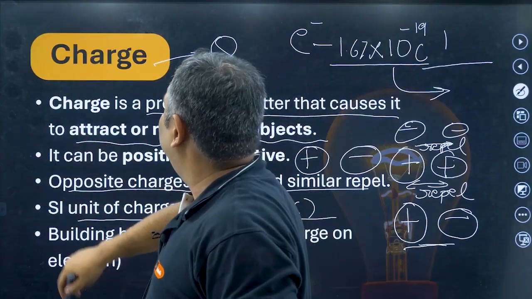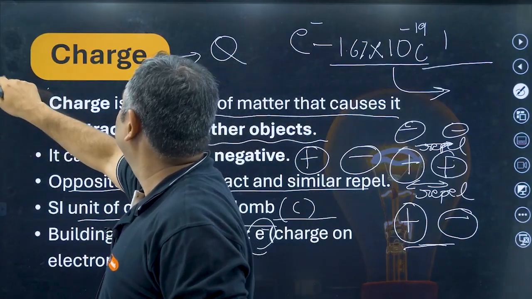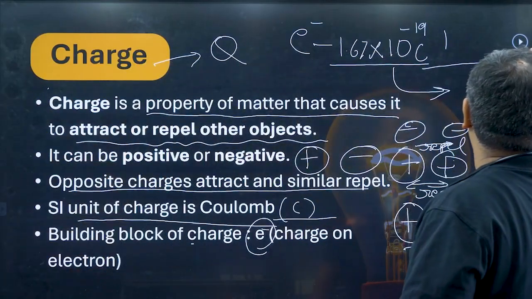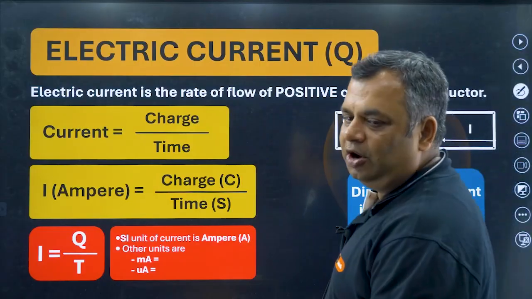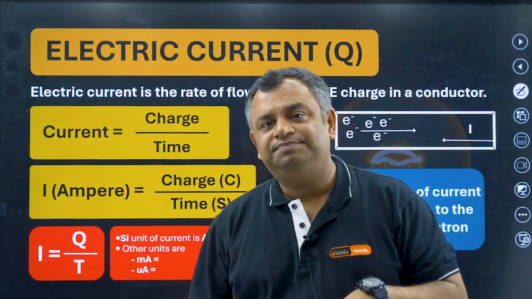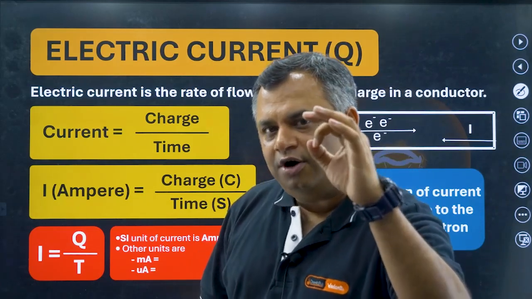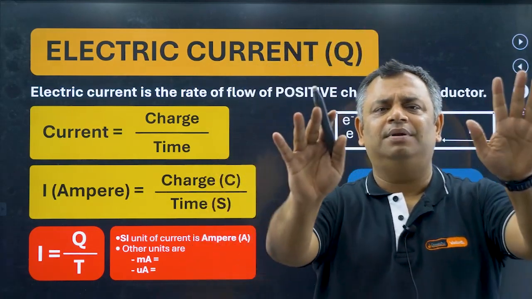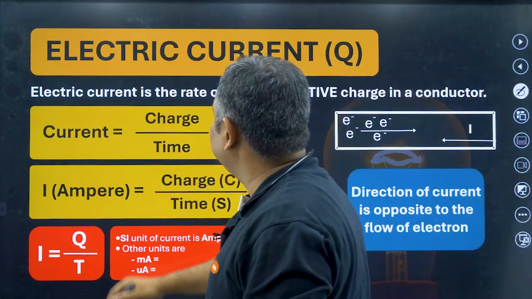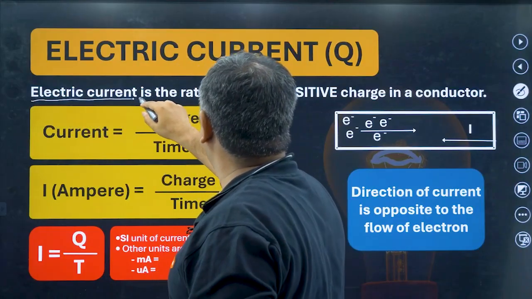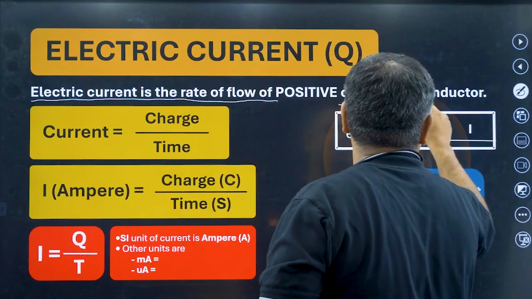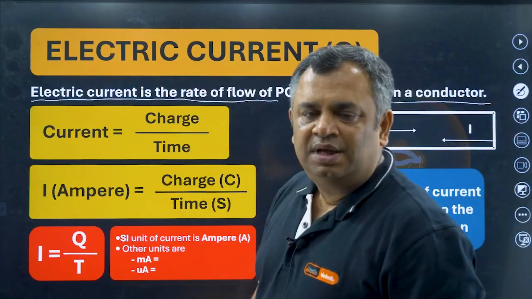All right, moving ahead. After charge we will go to the next topic, which is electric current. Now remember what we talked about? Flow of charges, electric current, simple. Flow of charges is electric current. So here it says electric current is the rate of flow of positive charge in a conductor. Now remember one thing.